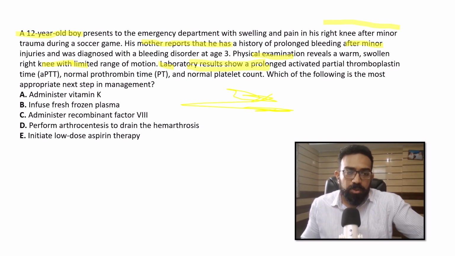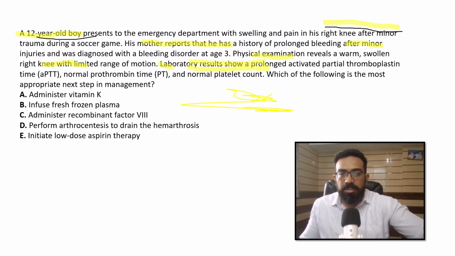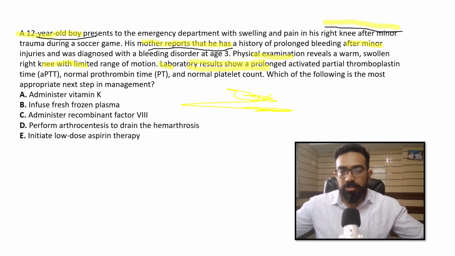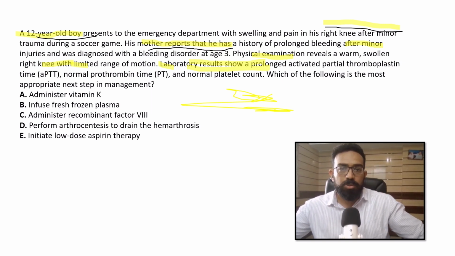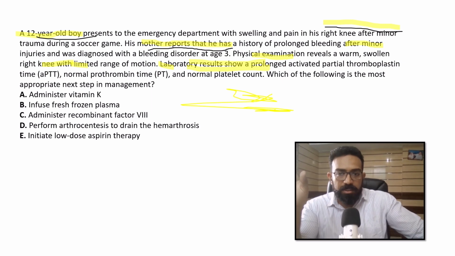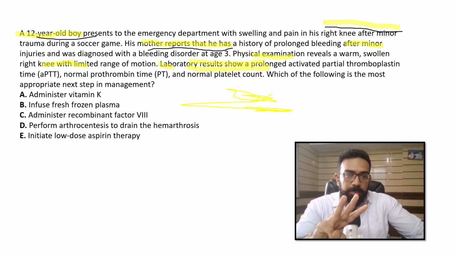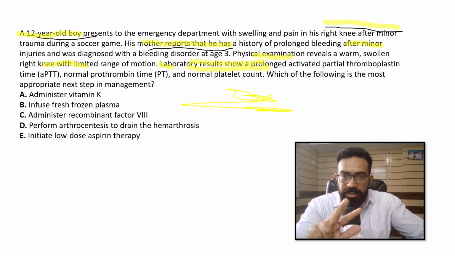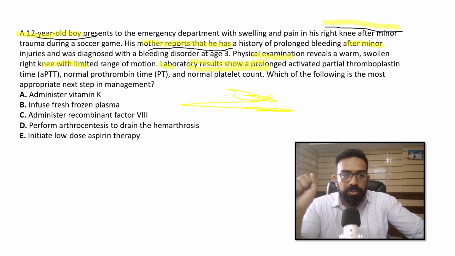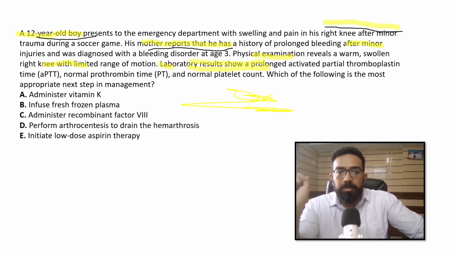So what is the next appropriate step of management? Let's first understand the question. This person has swelling in the right knee after a soccer game, but the examiner himself has given that there is a bleeding disorder. Otherwise, what should you suspect? You should suspect trauma, infection, or bleeding disorder. These three should be your differential. Here the examiner has said there is a bleeding disorder, so we'll go with bleeding disorder, and there is a history of minor bleeds.